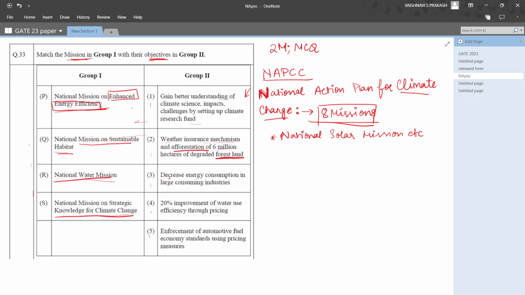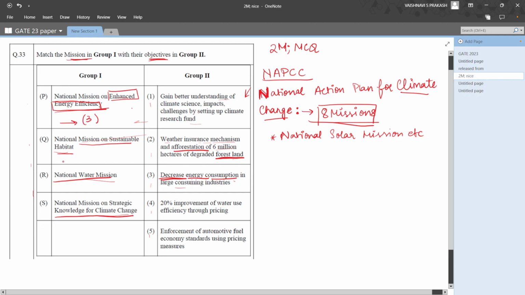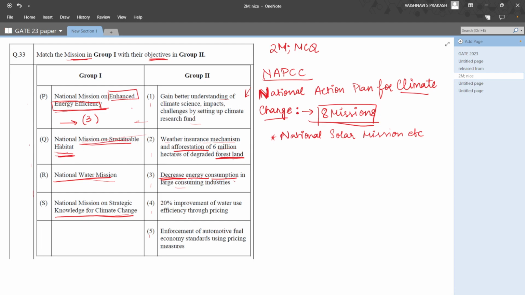The third one says decrease energy consumption in large consuming industries. So we're talking about decreasing energy consumption, which is nothing but energy efficiency. So the correct option for P here is number 3. If you look at the next mission here, it's National Mission on Sustainable Habitat. When we're talking about sustainable habitat, it's talking about habitats and how to make them develop and grow more sustainably. The previous descriptions do not match any of the words that we are looking for about sustainable habitat.